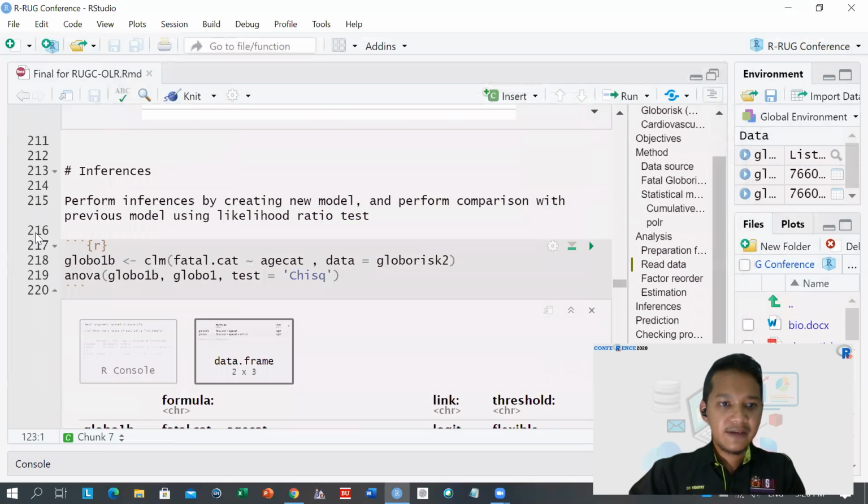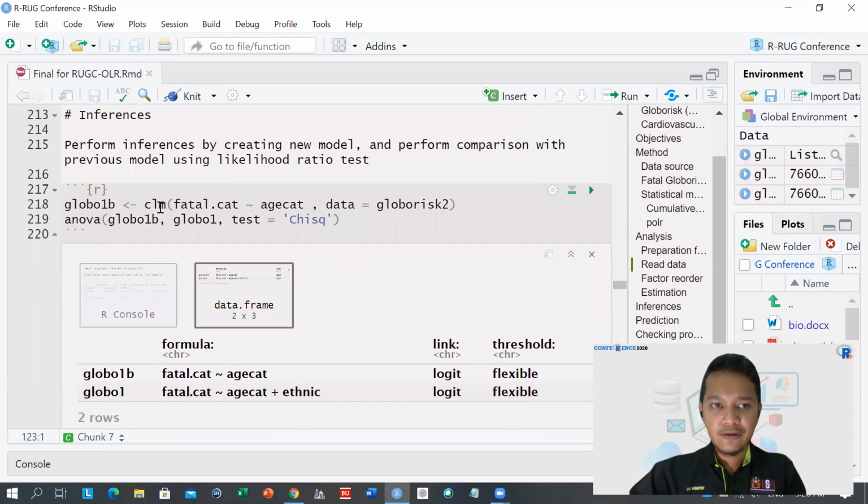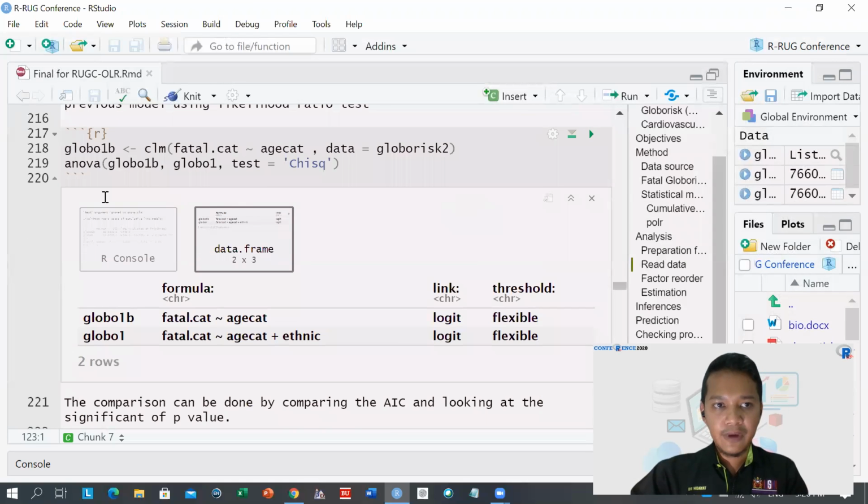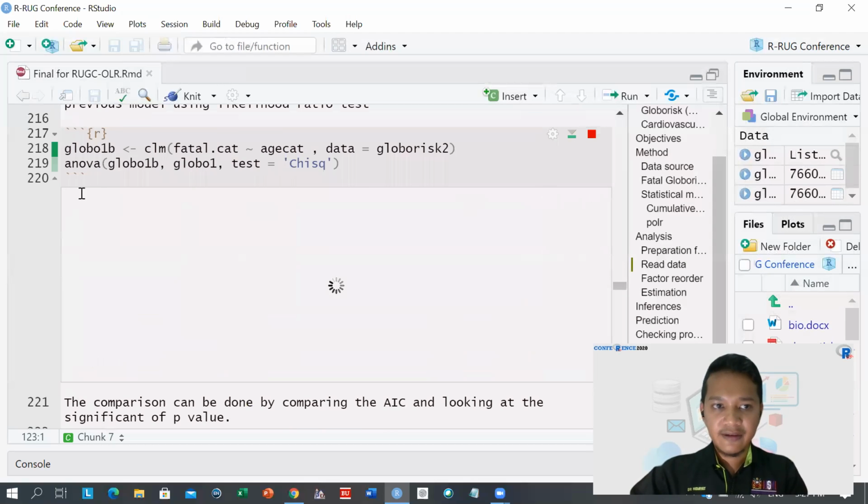All right. Next, we move on to the inferences, where we compare the previous model with a newly developed model using the likelihood ratio test. Okay, so we will use the clm function again from the ordinal package to fit the model without the covariate and set the test to chi-square and name it as globaris1b. So when we run the model, after that we will compare both models using the anova function.